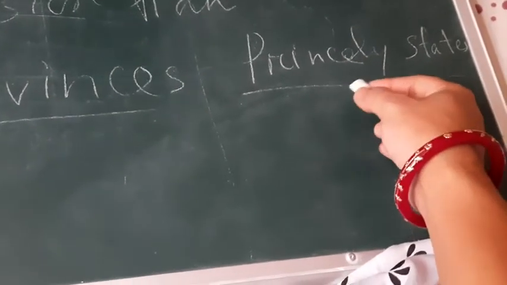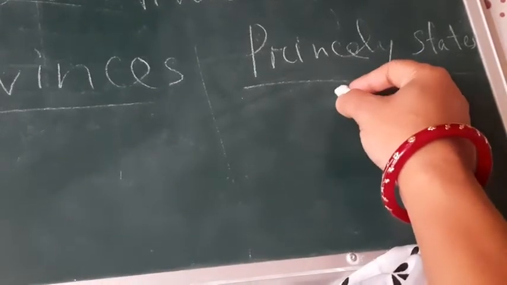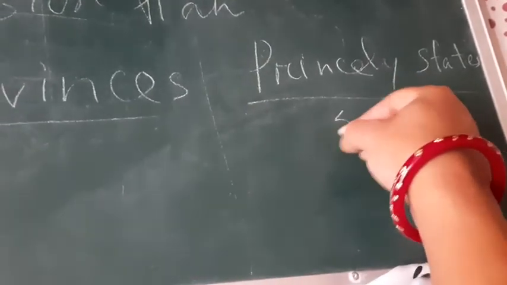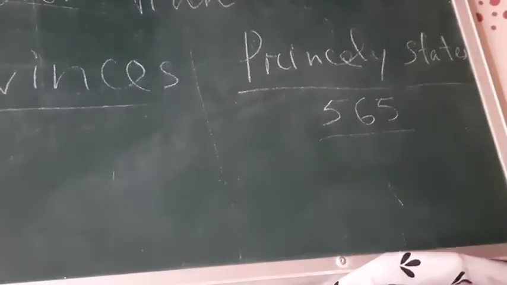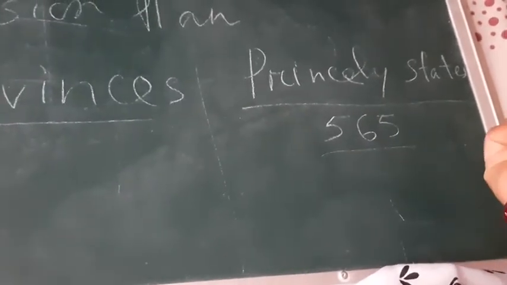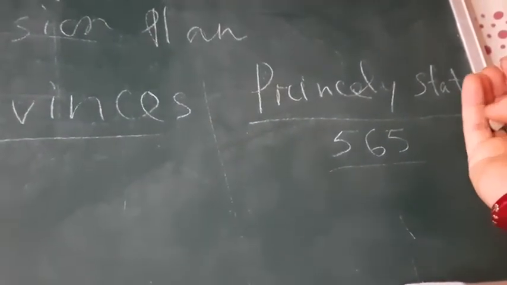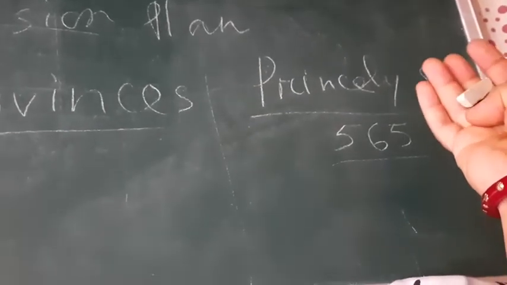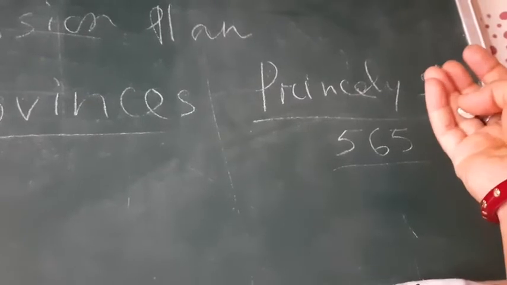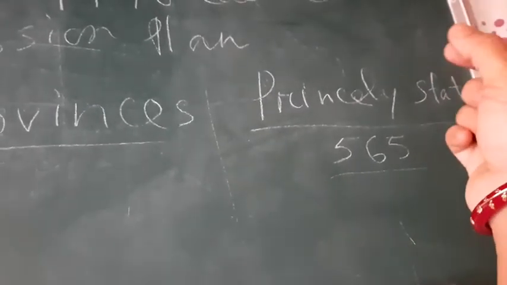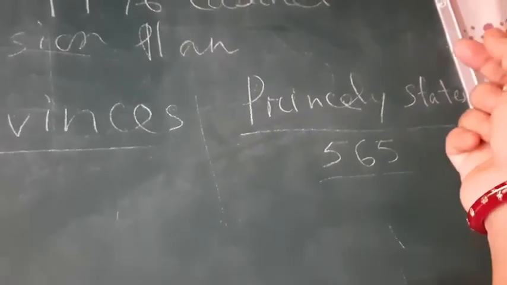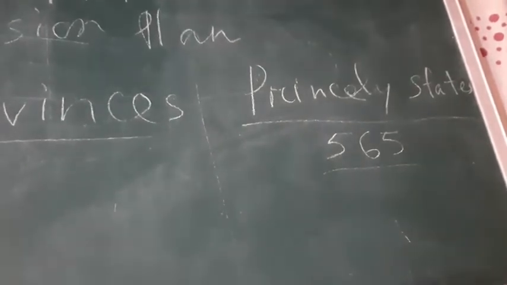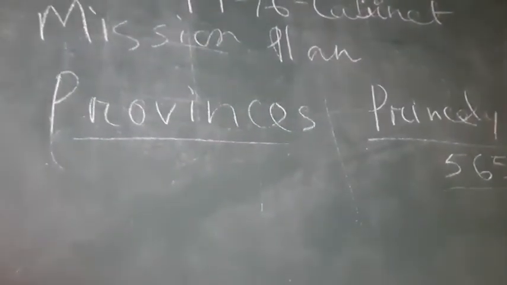One more thing you have to know: during the British administration, India had altogether 565 princely states. Small princely states like Manipur, Tripura, Bhopal, Hyderabad, Jammu and Kashmir, Mysore. These were not under direct British control, but they were ruled by some king or prince. Clear? Now hope you understand the basic difference between provinces and the princely states.